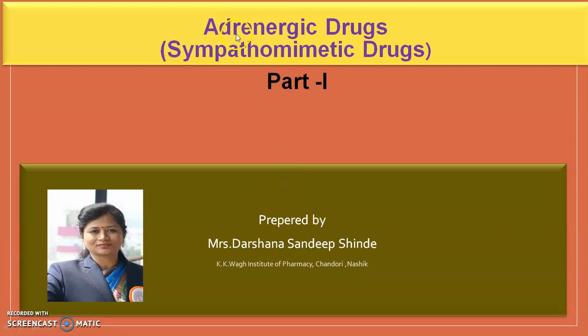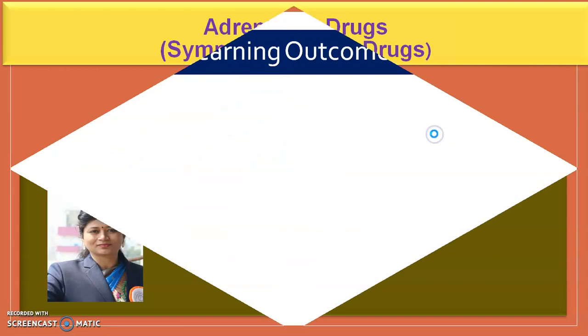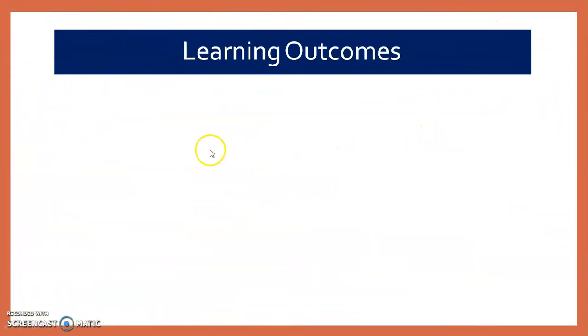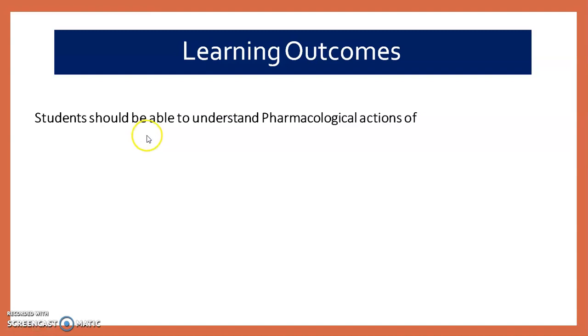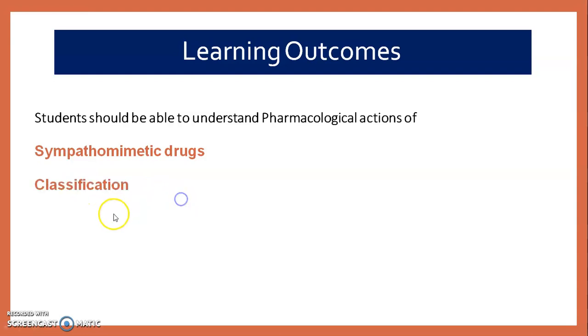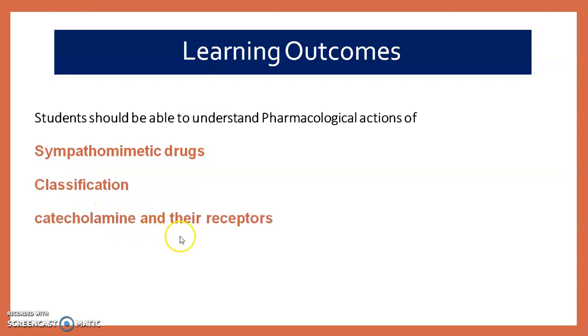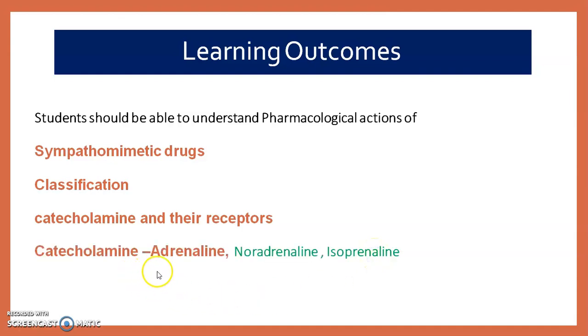Today we deal with the adrenergic drugs, also known as the sympathomimetic drugs. This is part one. Let's see the learning outcomes of today's session. After watching this video, students are able to understand and recognize the different pharmacological actions of sympathomimetic drugs, their classification, catecholamines and their receptors. Catecholamines like adrenaline, noradrenaline and isoprenaline.